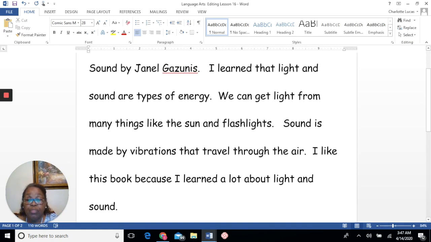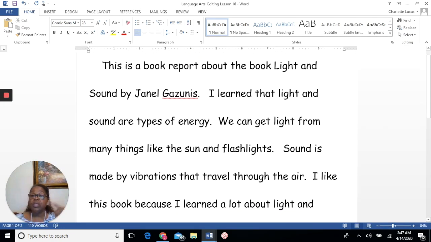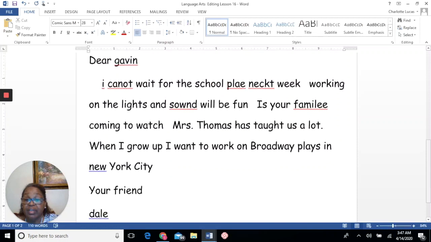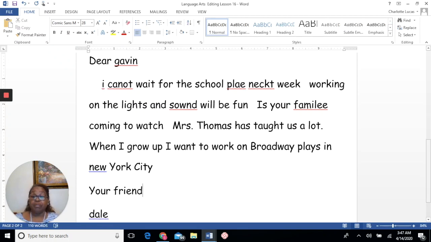Now, that's the book report. This is the book report that was written about the book that we have read as a team over the last couple of weeks. The book report reflects that, and Dale decided to write a letter to Gavin about the situation that they're in and the fun that they've been having.